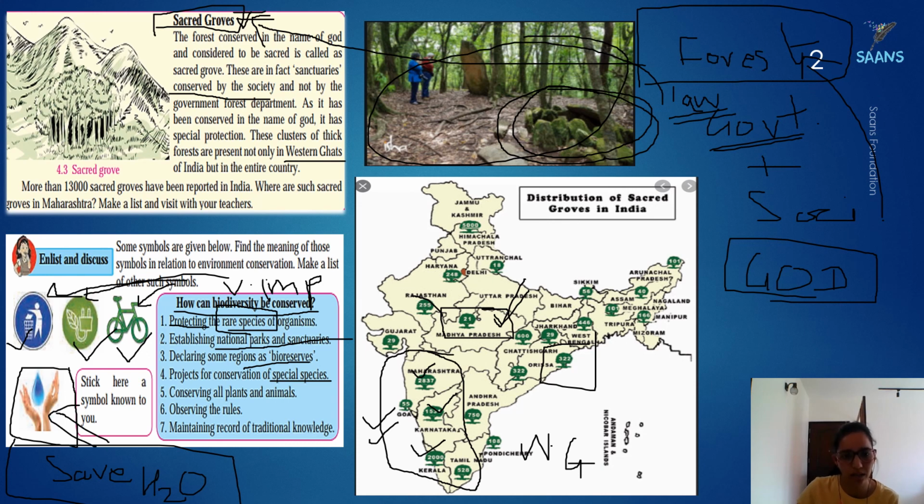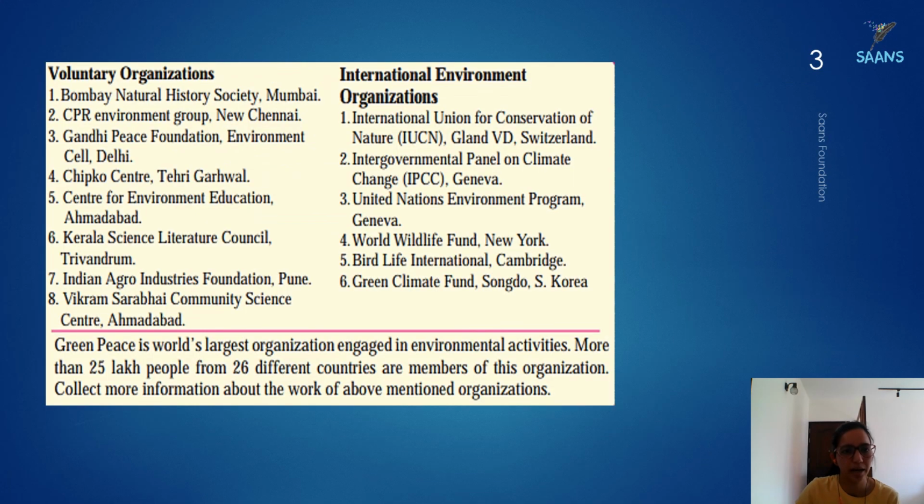So all these steps are taken in order to conserve and protect biodiversity. Here, point 5 says conserving all plants and animals, observing the rules. Again, as I said, laws are enacted by the government. So we all do this, but what does the government do? The main important thing is that it maintains a record. I will come back to this at the last part of the chapter and tell you how the government maintains records. So let's go on to the next slide.